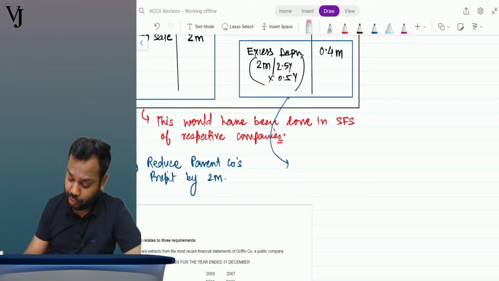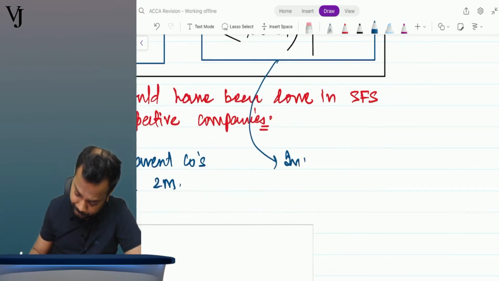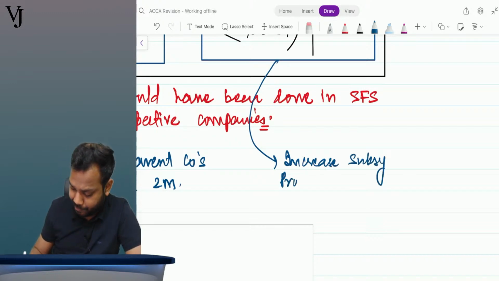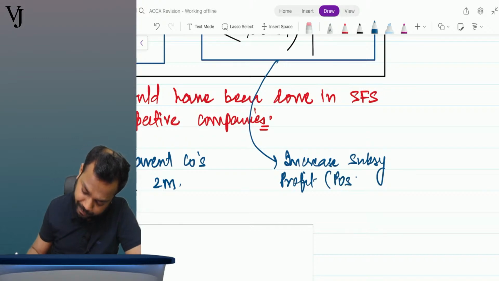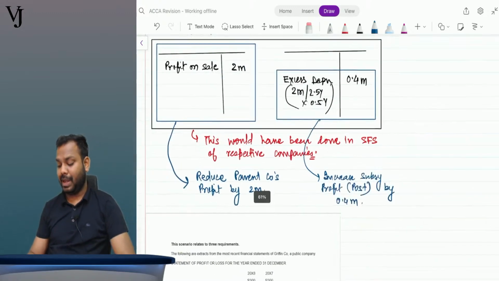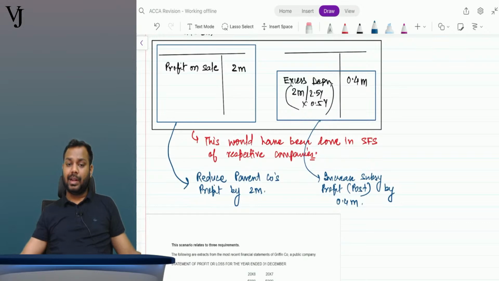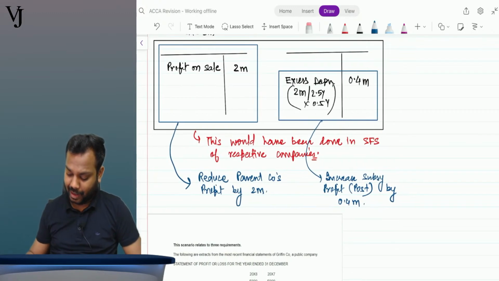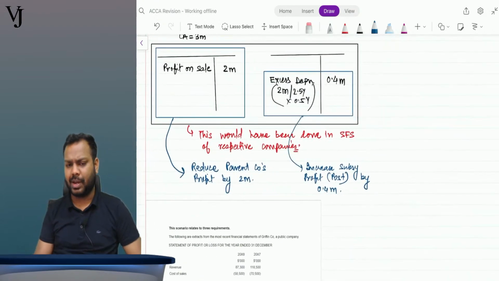Okay, now what will I do for this one? Increase. This would have reduced the profits, so increase subsidiary's profit post acquisition by 0.4 million. Tell me guys, is it clear everyone till here? And as a net impact, what will happen? Okay, fine, I'll explain. But tell me, is this clear everyone till here?